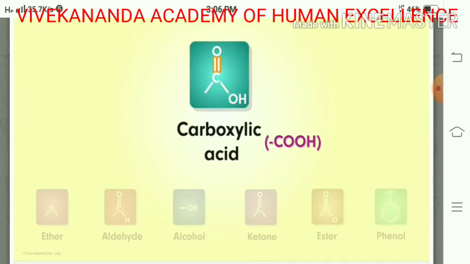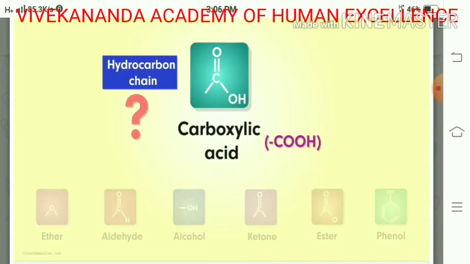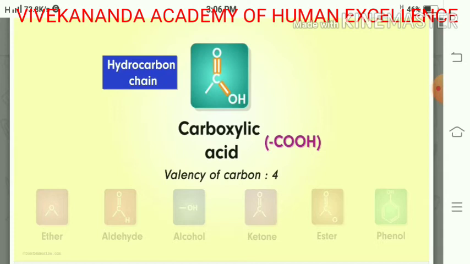In a carboxylic acid compound, C is connected with a double bond to O and a single bond to OH. Thus, we get the COOH group. This COOH group is called carboxylic acid. It is connected with a hydrocarbon chain and it gives a carboxylic acid compound.